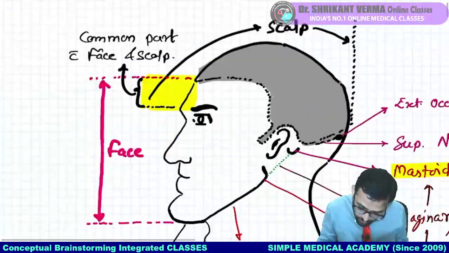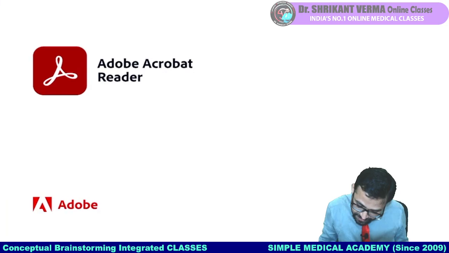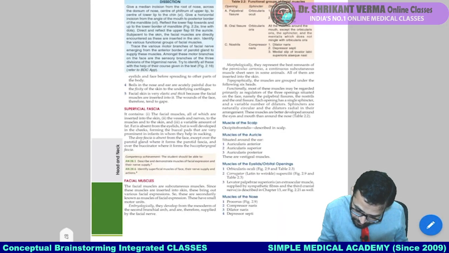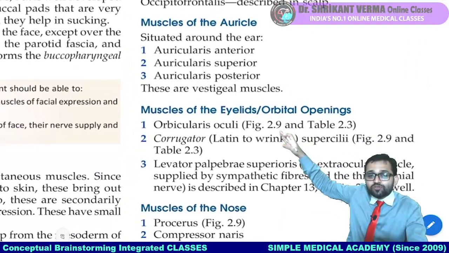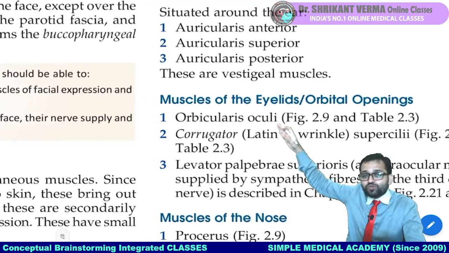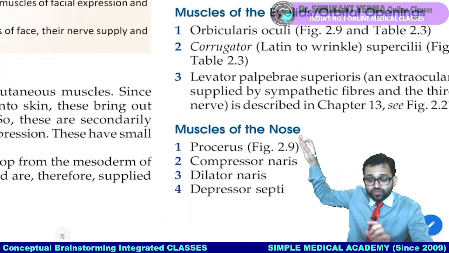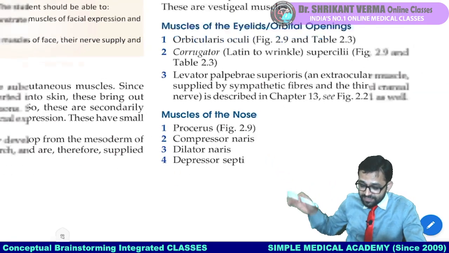Fine. So we are going to observe all these points. See here in your textbook. Muscles of the scalp I told you, muscles of the auricle I told you, muscles of the eyelid or orbital opening I told you. Muscles of the nose: procerus, compressor nares, dilator nares, depressor nasal septi.